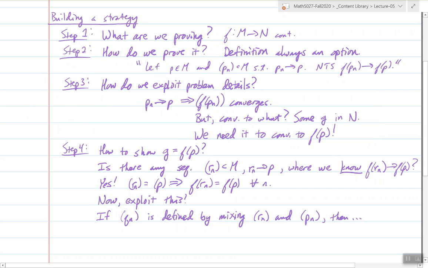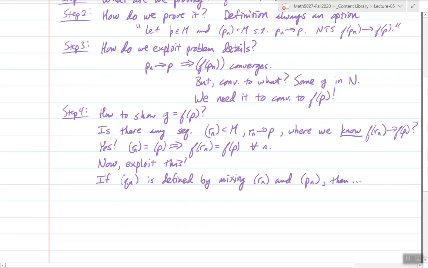And the way this problem is stated, for the idea that this is an equivalent notion of continuity, f of p_n is now known to converge. But this problem is not saying that it converges to f of p. It's just saying that it converges. So what you need to figure out is, how do you actually prove that what it converges to is f of p? And I give you an idea here, and it involves the mixing of sequences related to something in your homework.